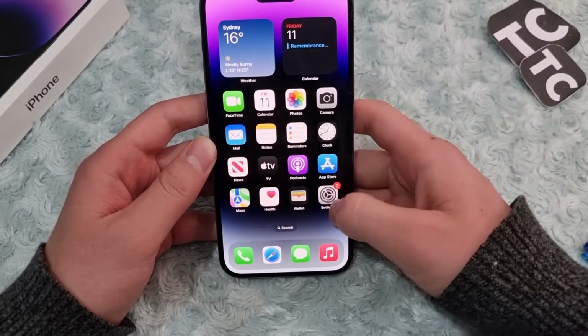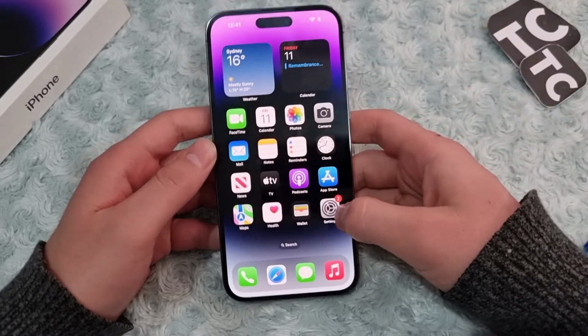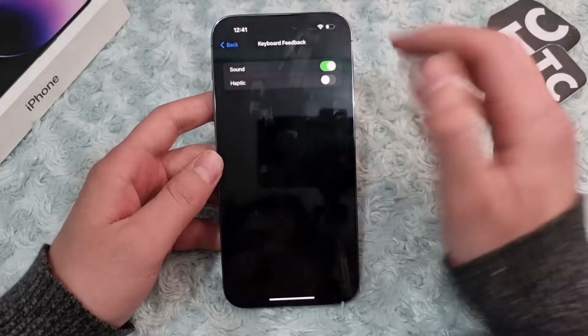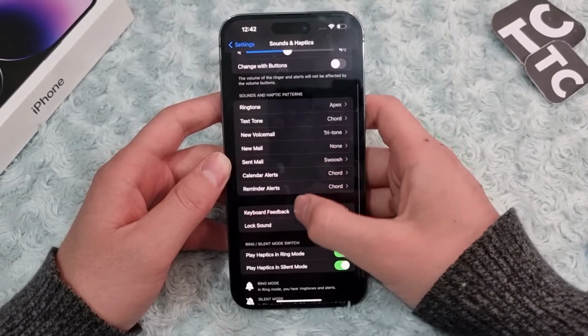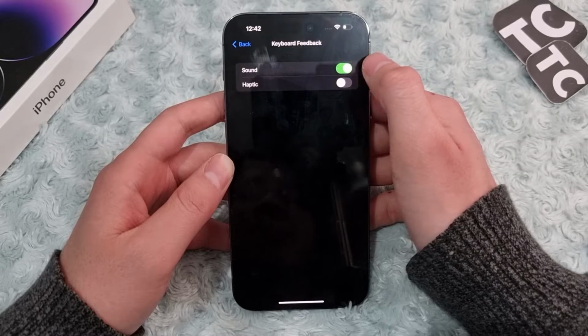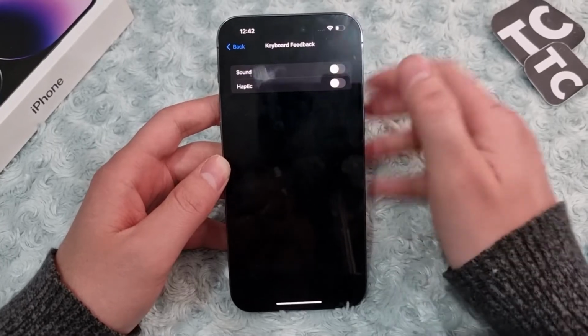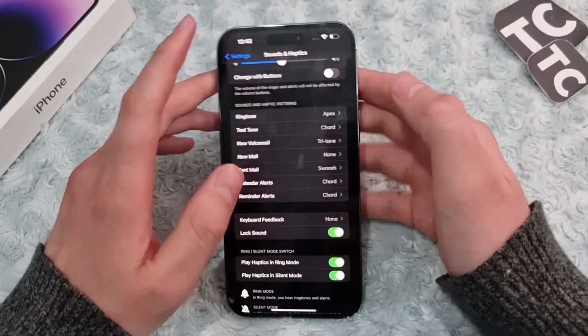So now to disable it, if you don't like the keyboard sound, you can always disable it. For that as well, go to Settings, Sounds and Haptics, Keyboard Feedback, and simply disable the option for Sound, and this will turn off the keyboard sound.